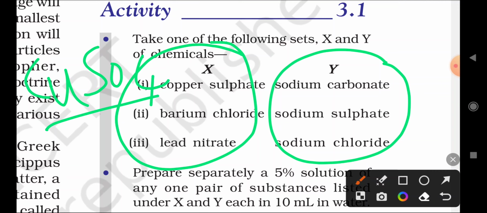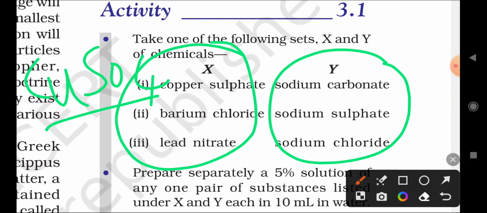Again sodium chloride, NaCl. So these are sodium carbonate Na2CO3, sodium sulfate Na2SO4 and sodium chloride NaCl. These are some important chemical formulas of the X group and Y group given in the activity.